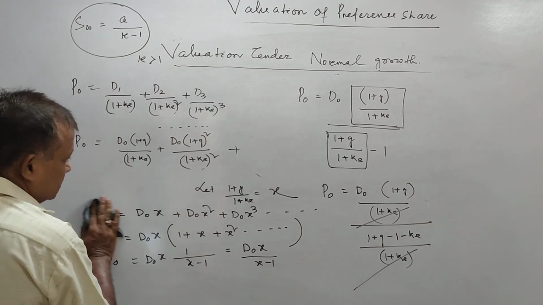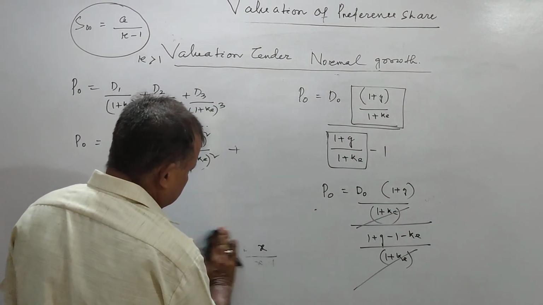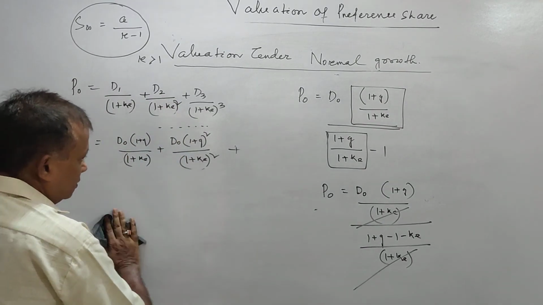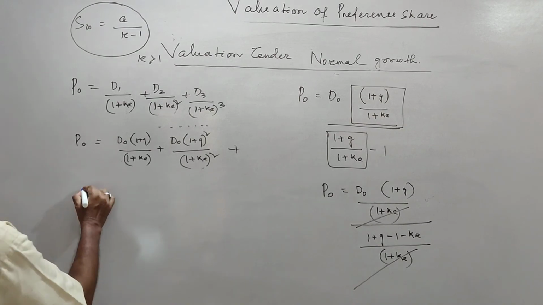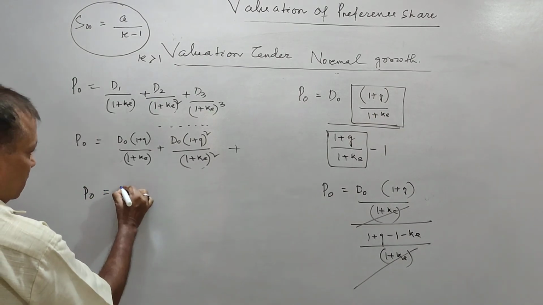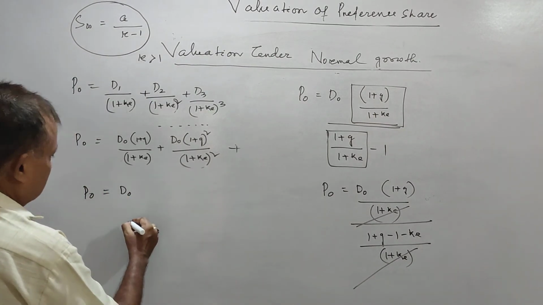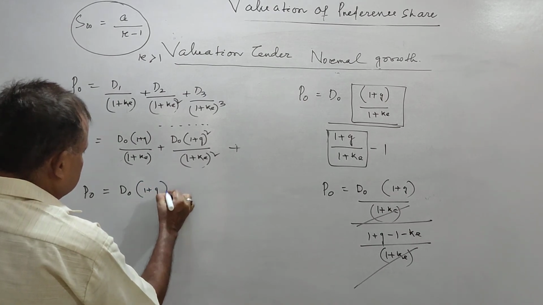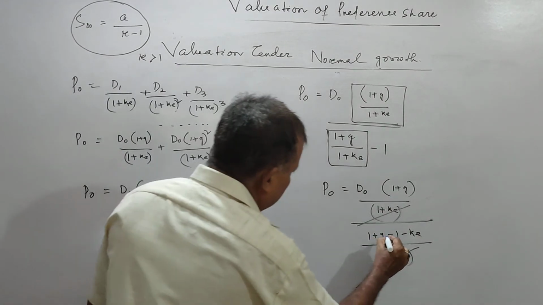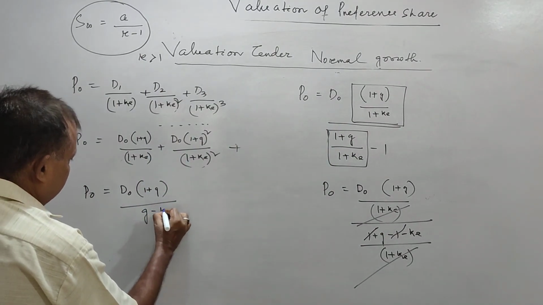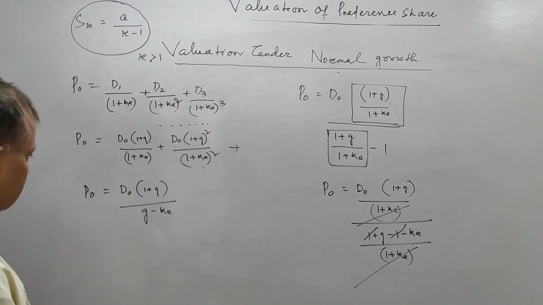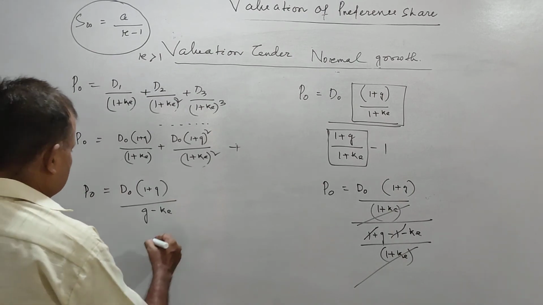So you just take it out. This is your P0, 1 plus g by, आप इसको कैंसिल कीजिए, g minus ke.